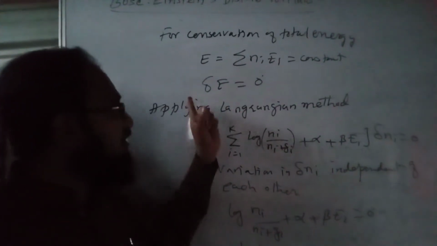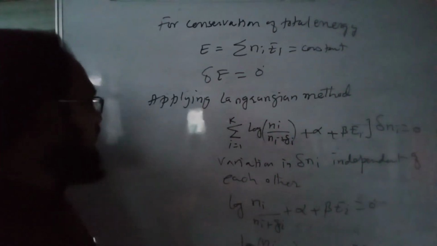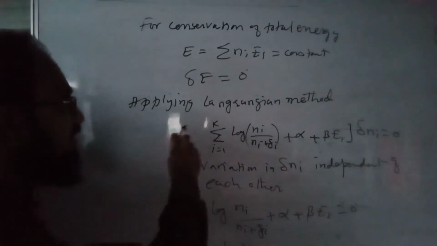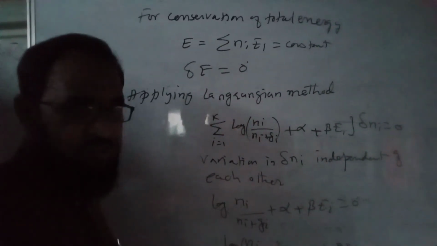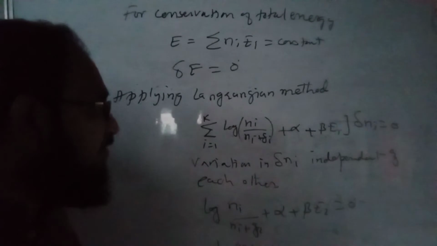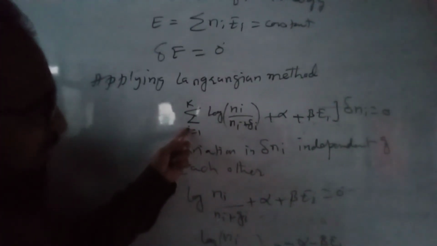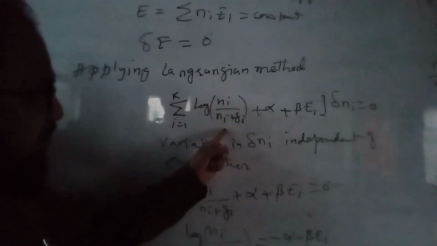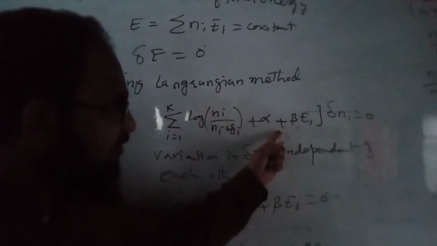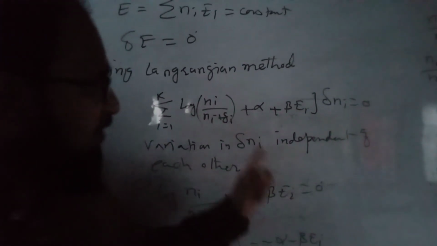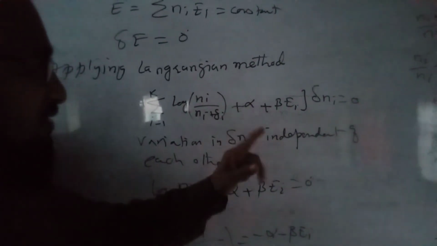If it is constant, delta E should be equal to 0. Now I am applying the Lagrangian method using alpha and beta, where alpha and beta are the Lagrangian constants, into delta Ni equal to 0.